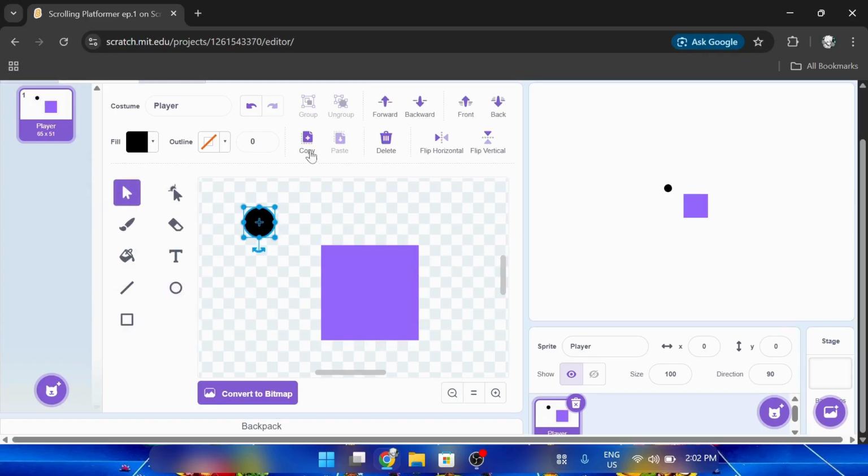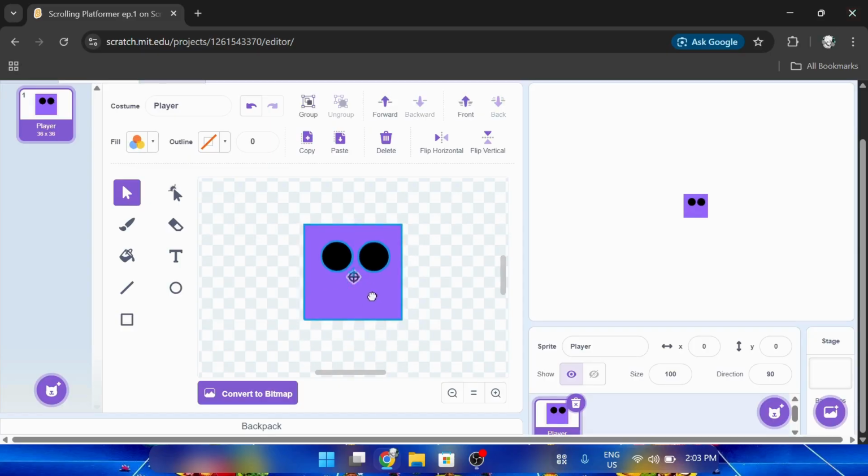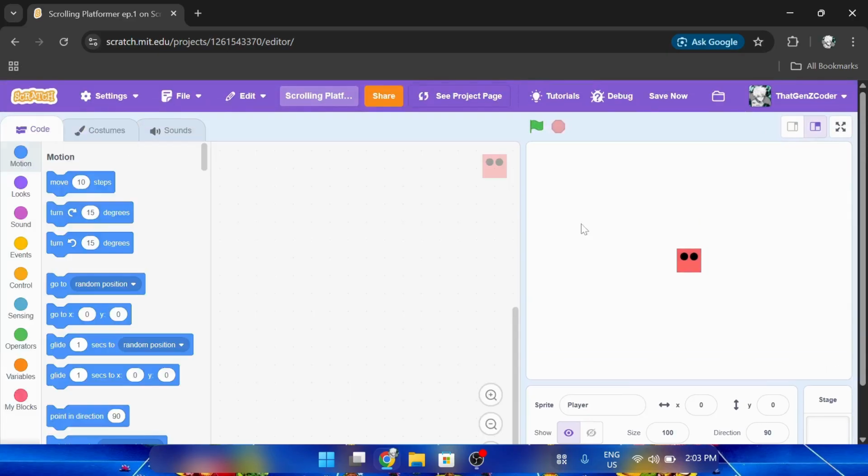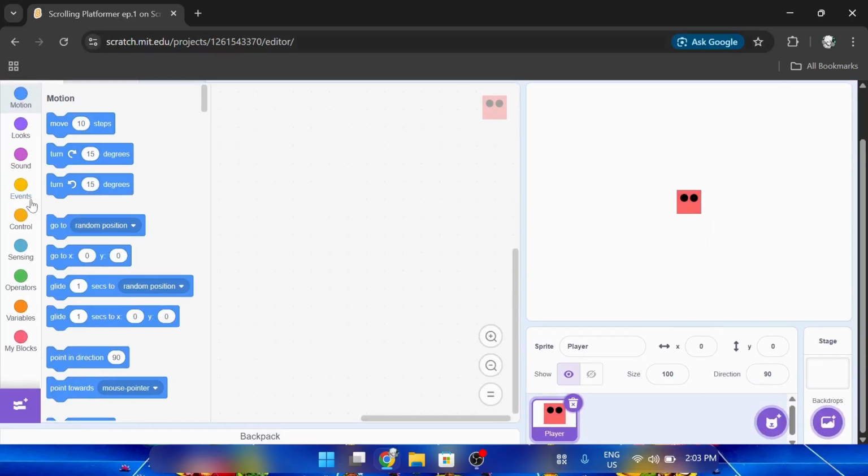So let me copy it and paste it. Let's make it like this, and make it centered in the middle by selecting all. Make it into the middle. So I would recommend something like this. And let's just change the color to what you recommend. So now let's get coding.